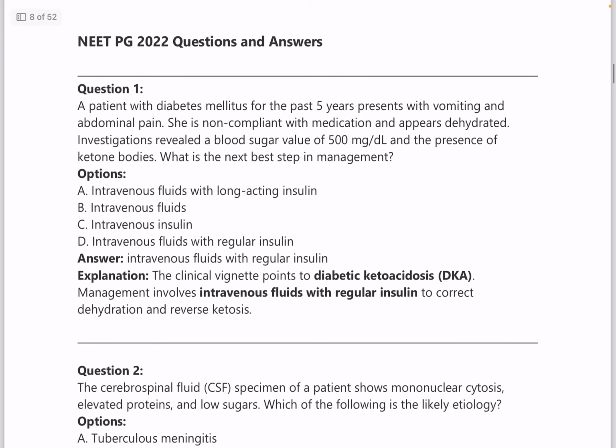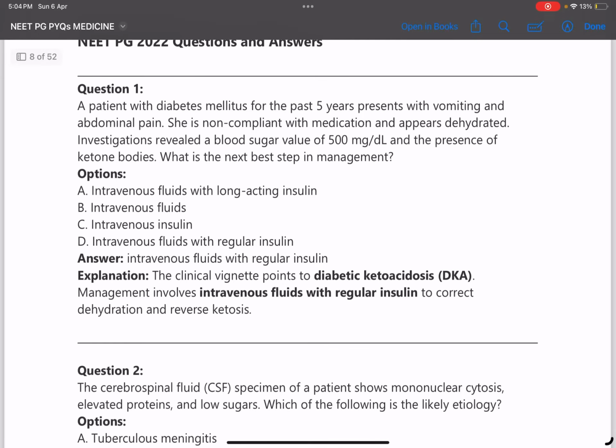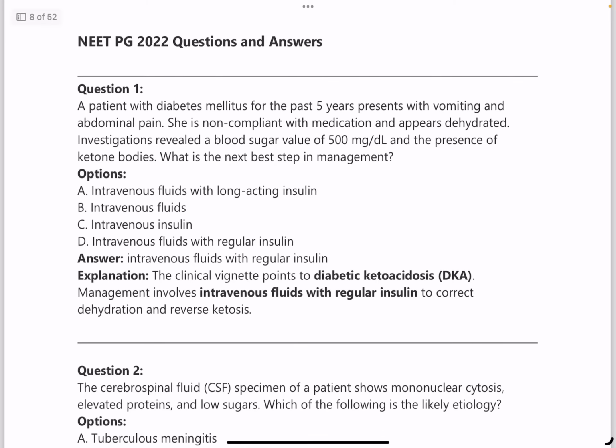Moving on to NEET PG 2022, a patient with diabetes mellitus for past 5 years presents with vomiting and abdominal pain, and she is non-compliant with medication and appears dehydrated. Investigations revealed the blood sugar value of 500 mg per deciliter and the presence of ketone bodies. What is the next step in management? Answer is IV fluids with regular insulin. So diabetic ketoacidosis, again that regimen, that chart of diabetic ketoacidosis management is very important.